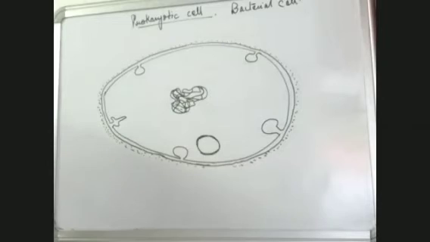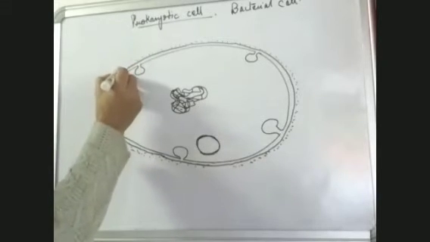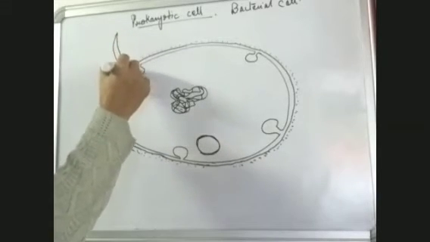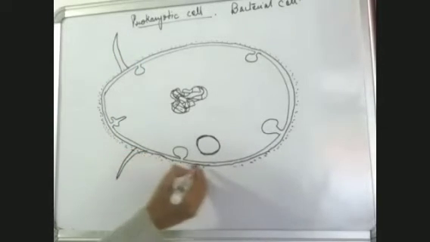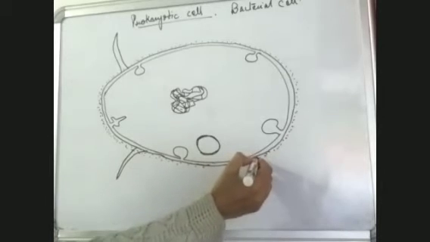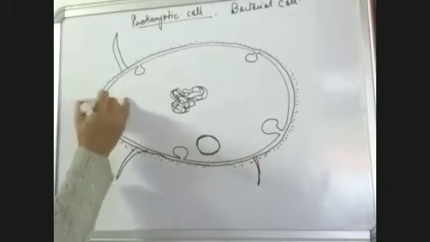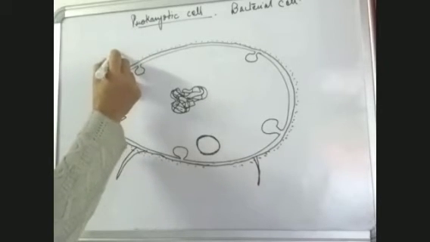And besides this, we have some structures in them which help them for locomotion. These structures are not so big, these are smaller than.